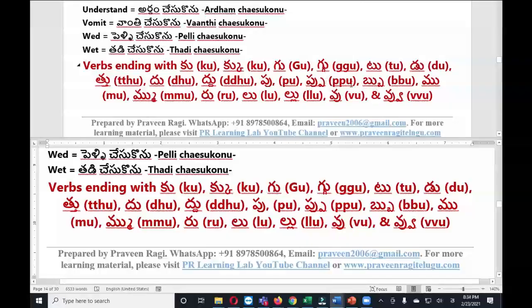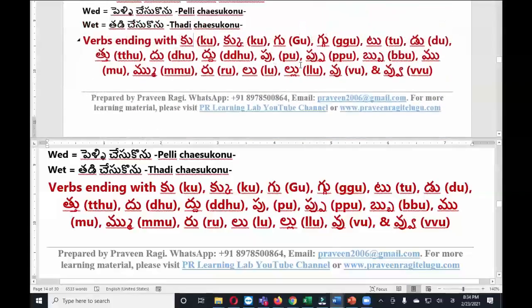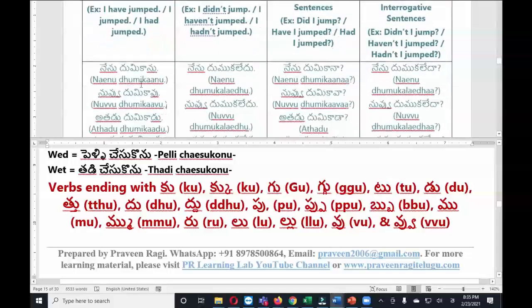I don't want to read now because it's a very big list, but later you can read from the document. For example, ku, gu, the list goes on like this. So all these verb endings take the same format. Let us see the first example. I took the example dumuku. So dumuku becomes nenu dumikanu. This is positive sentence. నేను దుముకలేదు, this is negative sentence. నేను దుమికానా, this is positive interrogative. నేను దుముకలేదా, this is negative interrogative.